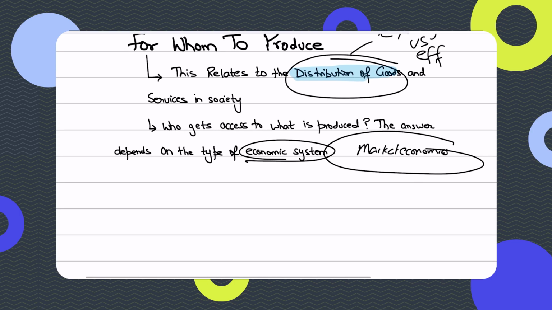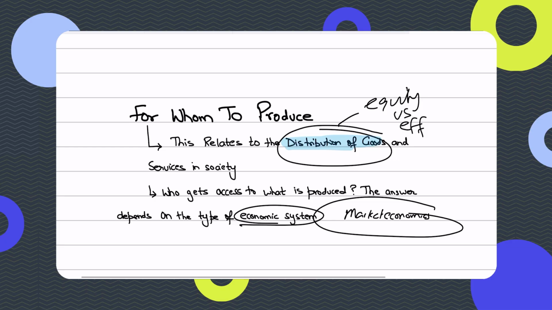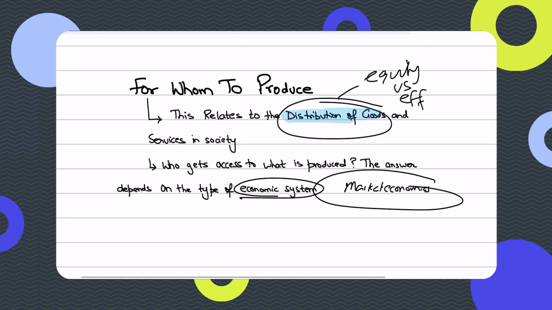Every economy, be it capitalist, socialist or mixed, must answer these three types of questions. And the answers are linked with the economic systems you will study later in your AS course. The way economies and societies answer what, how, and for whom to produce determines the type of economic systems they have.